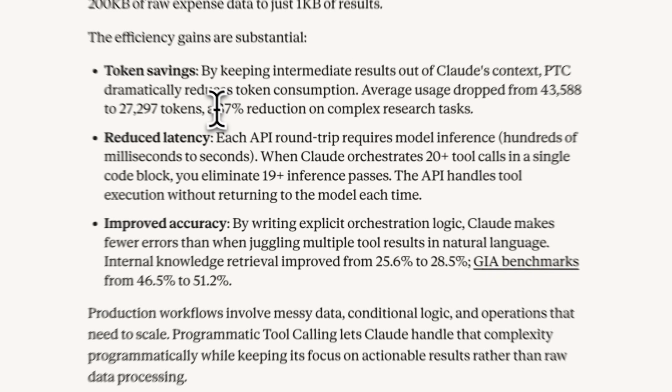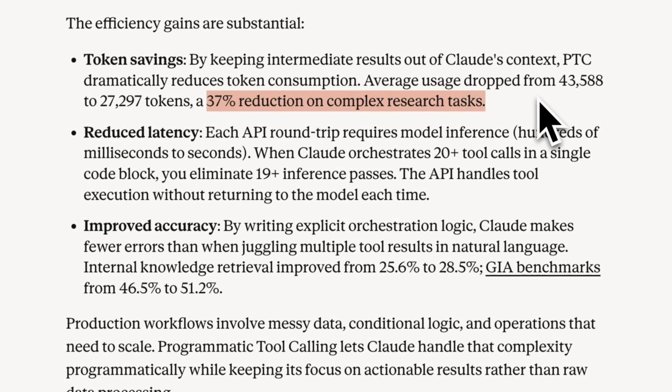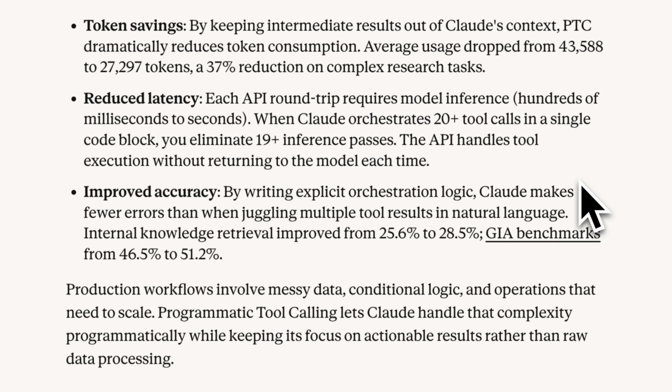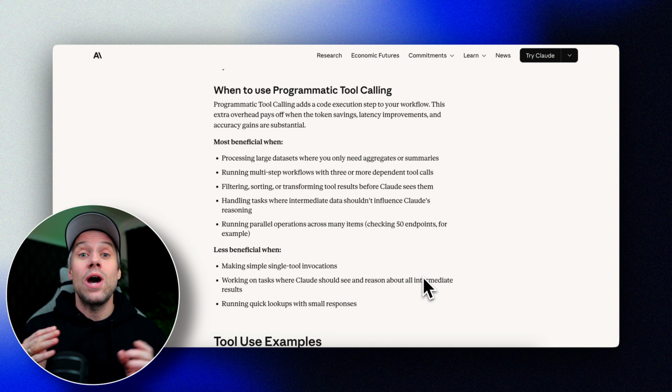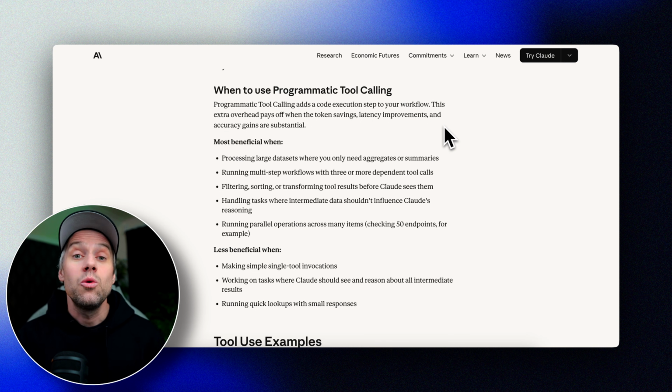According to their benchmarks, the average token usage dropped from 43,000 to 27,000. That's a 37% reduction on complex research tasks. This is what Claude for Excel uses to handle spreadsheets with thousands of rows without overloading the context window. It's really simple, yet really clever.